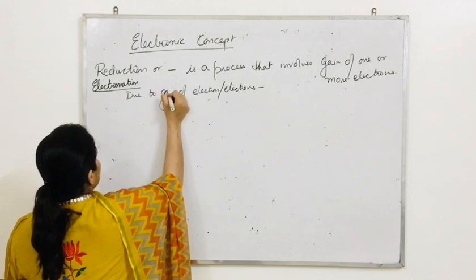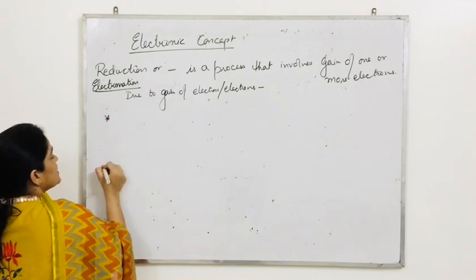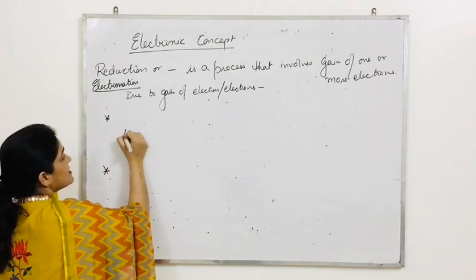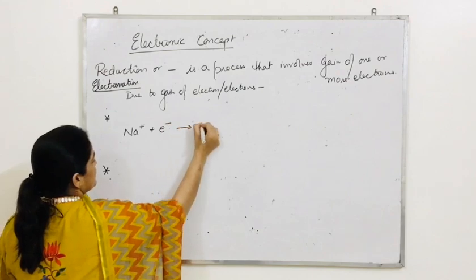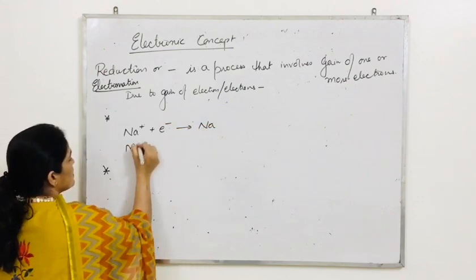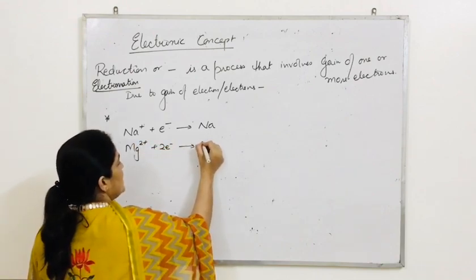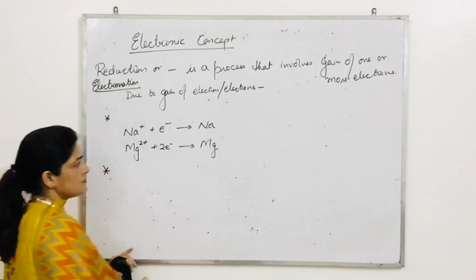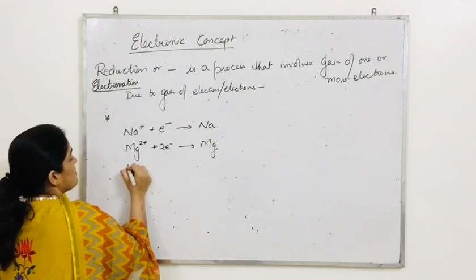Due to gain of electron, what will happen? You guess. I am writing first the examples. In Na positive, if an electron is added, we are going to have sodium. In Mg2 positive, if electrons are added, then it will be Mg. So what is going on? Let me write one more example.